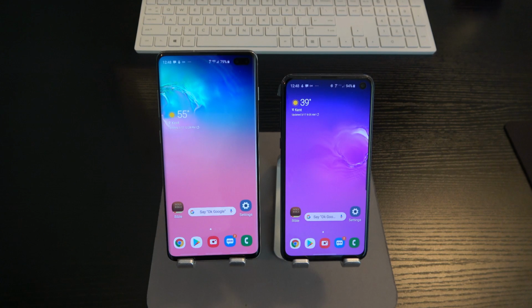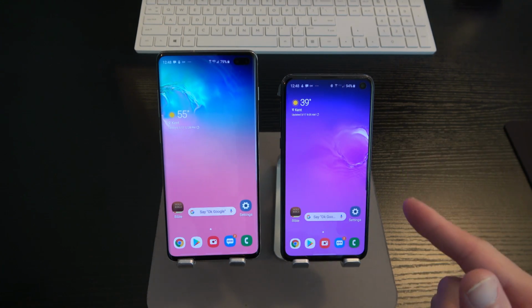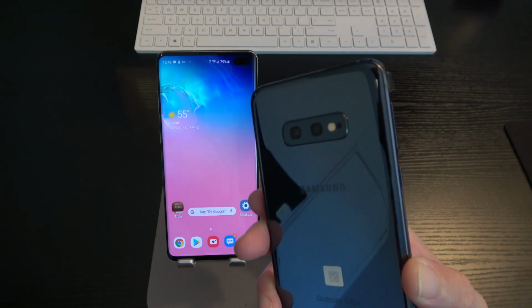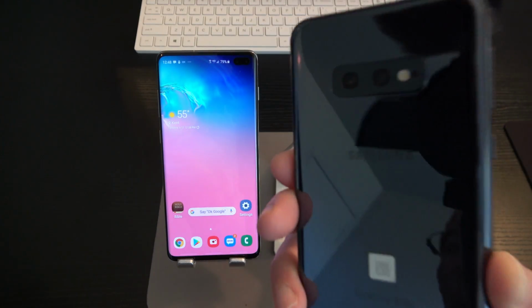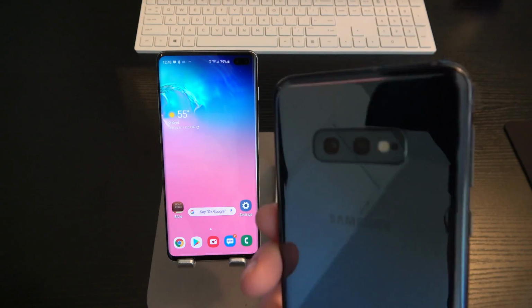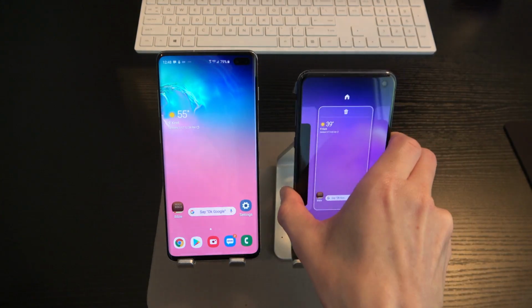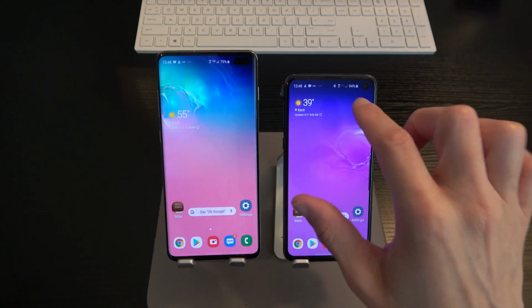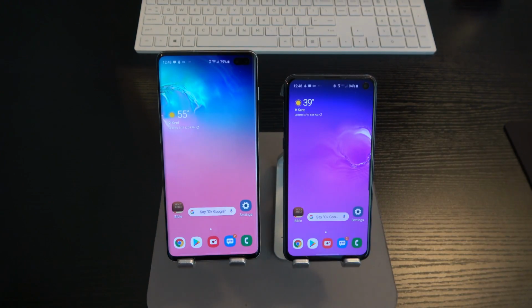Okay, ladies and gentlemen, those are really the only differences between these devices that I can see: the difference in size. The E doesn't have the second front-facing camera sensor, the 8-megapixel depth sensor, or the 12-megapixel telephoto lens on the back. But again, the cameras are the exact same: the primary wide angle, the 16-megapixel ultra wide angle, the exact same. The 10-megapixel front-facing sensor is the exact same as it is on the S10 and the S10 Plus. All the features and functions are the same.